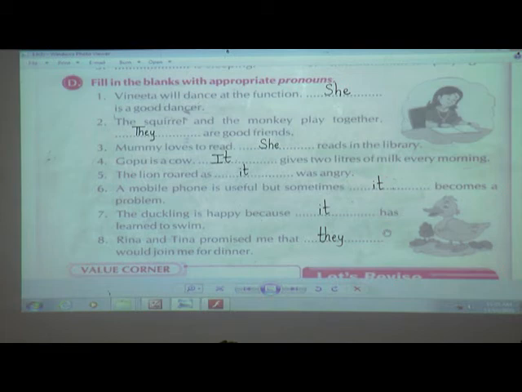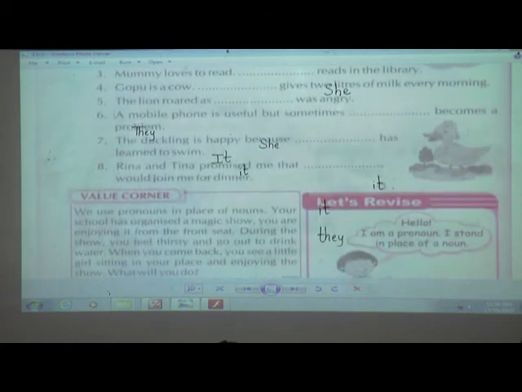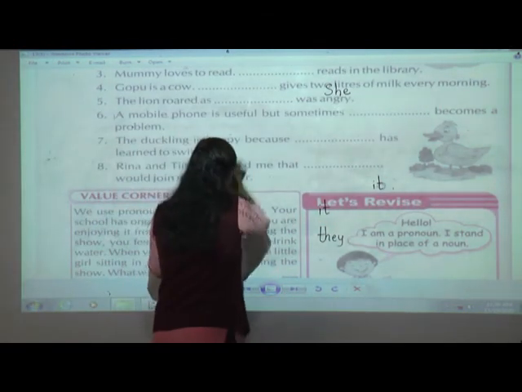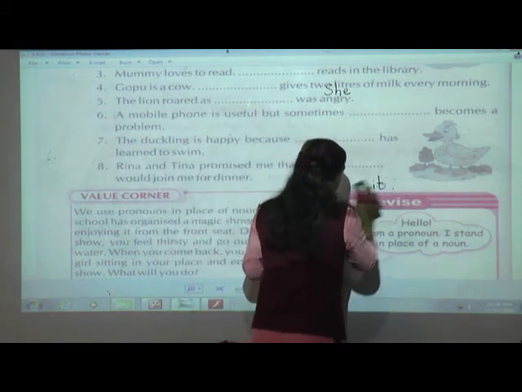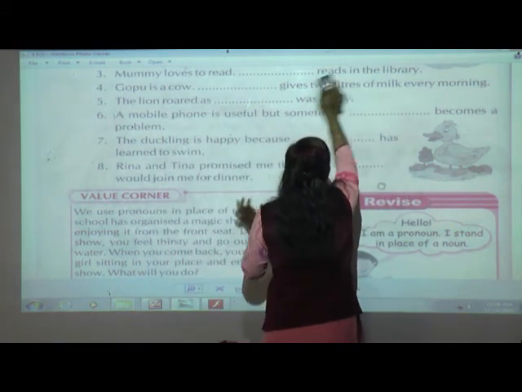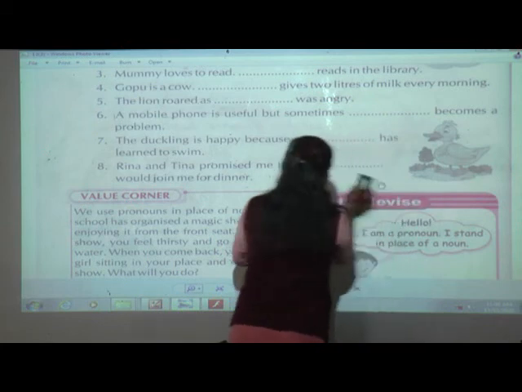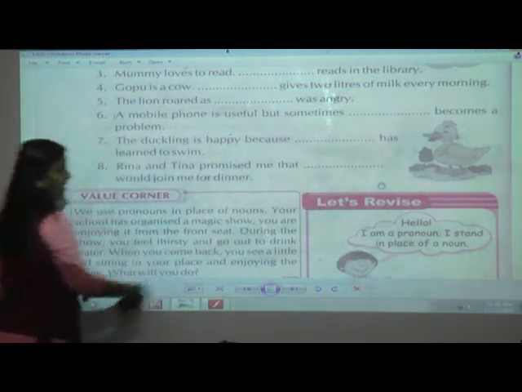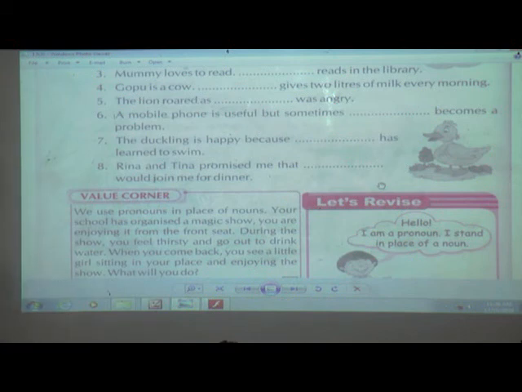Now whatever we have learned, students, are you excited to see it in the animation part? Do you want to see? Okay, so before we see the animation, we will just revise what we have learned. So what have we learned today, students? Yes, we have learned about pronouns. So what is a pronoun? It is a word that is used in place of a noun. Can you see here? Revision.